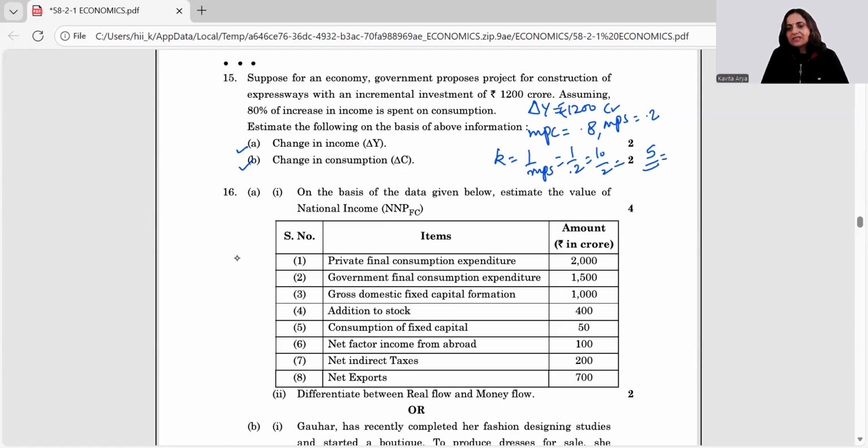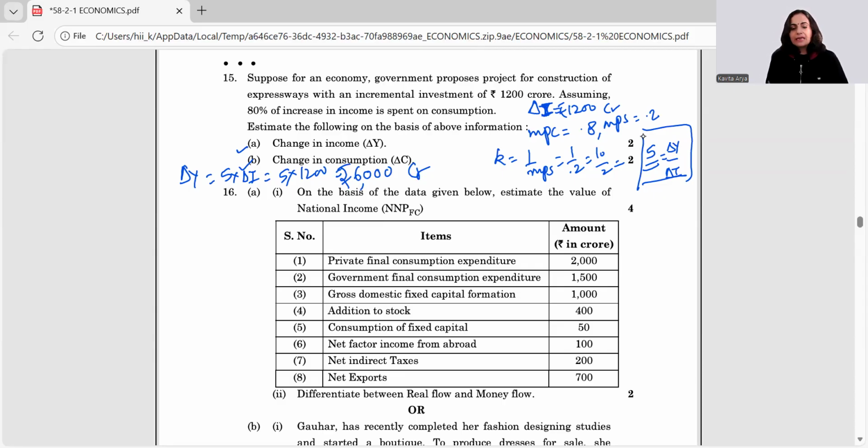Right. So if K is 5, we do know what is K. K is equal to delta Y by delta I. Right? So what are we given? Incremental investment. I'm sorry, this was delta I given, not delta Y. Investment was given. I misunderstood to be delta Y. So delta I is 1200. So put this value here. What are we left with? Delta Y would be equal to 5 into delta I, and that's equal to 5 into 1200. 12 5s are 60. We are left with 6,000 rupees crore as delta Y.